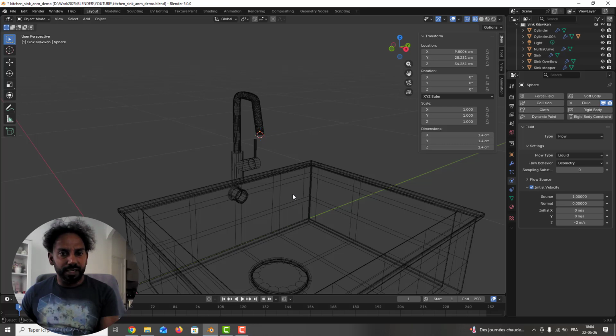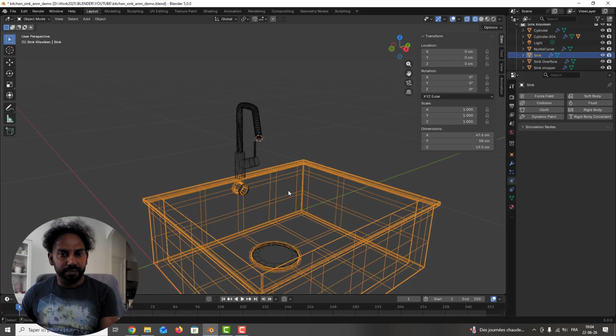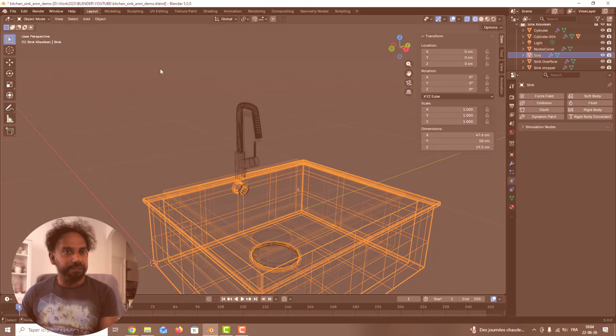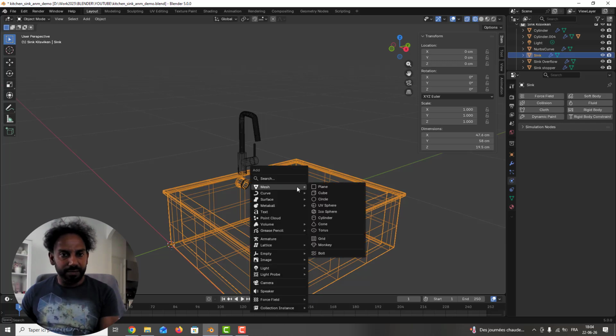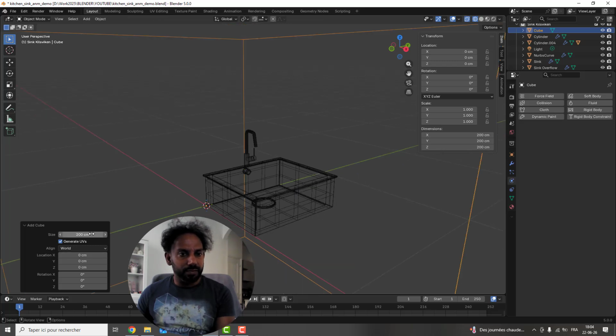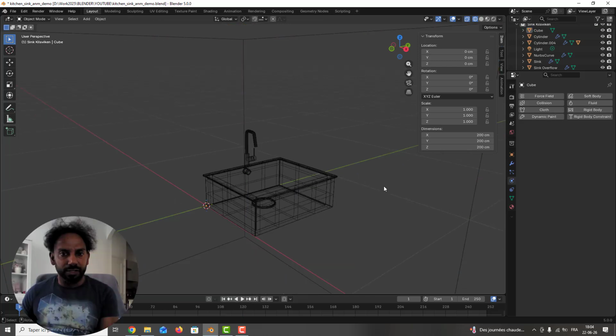To do that, I click here, I press Shift S, cursor to selected, and we can add a cube here. It's really too big, so we can adjust the cube.